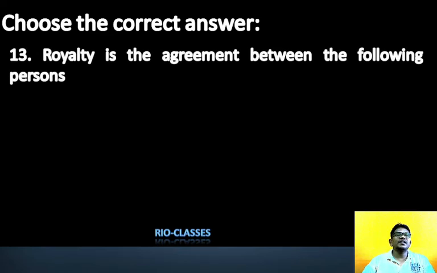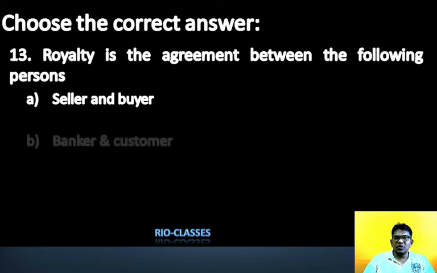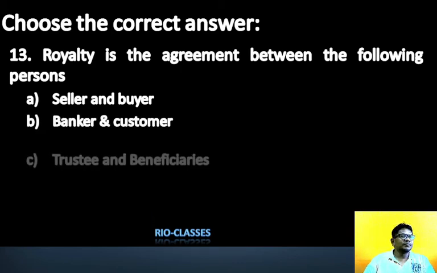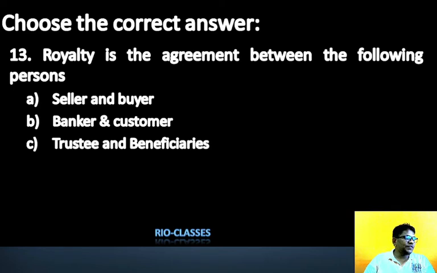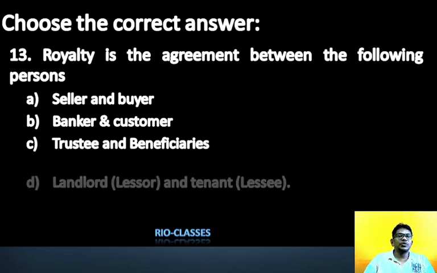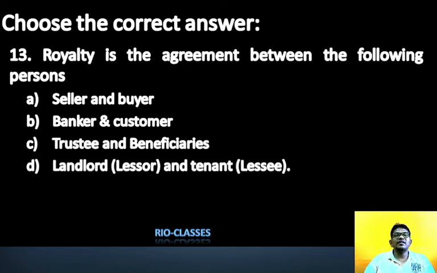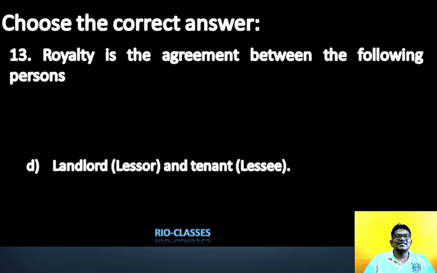Next, question number 13. Royalty is an agreement between the following persons. You know, it's very easy. Seller and buyer? No. Banker and customer? Trustee and beneficiary? No. My dear student, royalty is an agreement between landlord and tenant, or you can say lessor and lessee. Remember, my dear student.